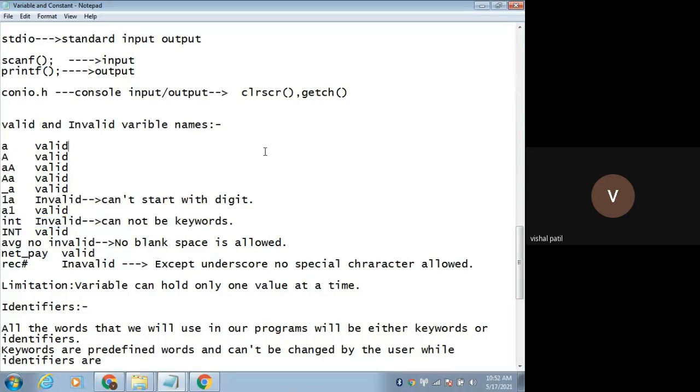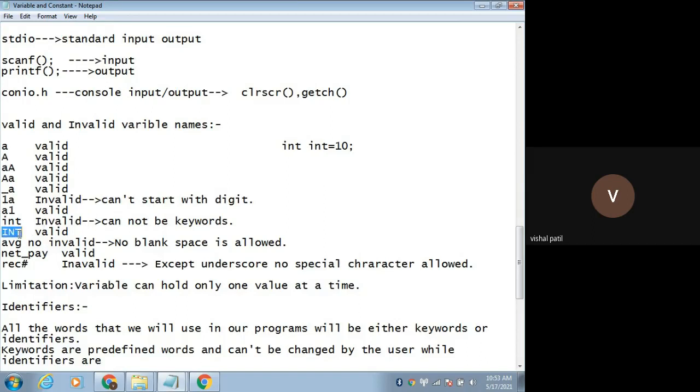You cannot write int = 10. You cannot declare a variable like this. Okay, this is right, but you cannot use a keyword as a variable name. This is not valid. Remember, there are 32 keywords. You need to remember all those keywords so that you will not give the name of a variable as a keyword.